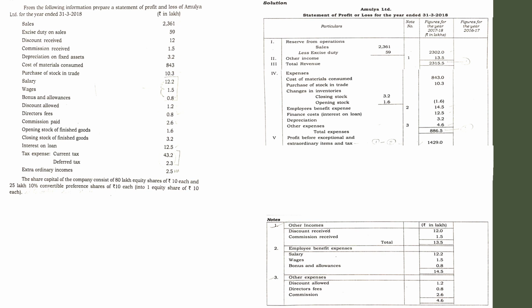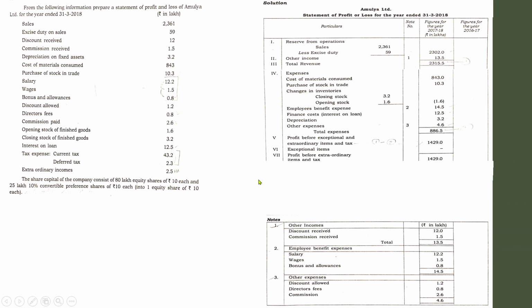Now we have to show the details of profit from extraordinary items. So make sure whether there are any extraordinary items given or not. In this case, there is no information regarding exceptional items, so let it be blank. So let us go for the next area, extraordinary item. There is one item, extraordinary income 2.5. Show here.